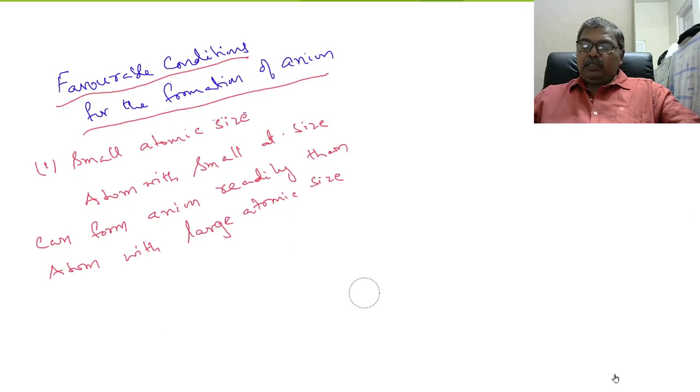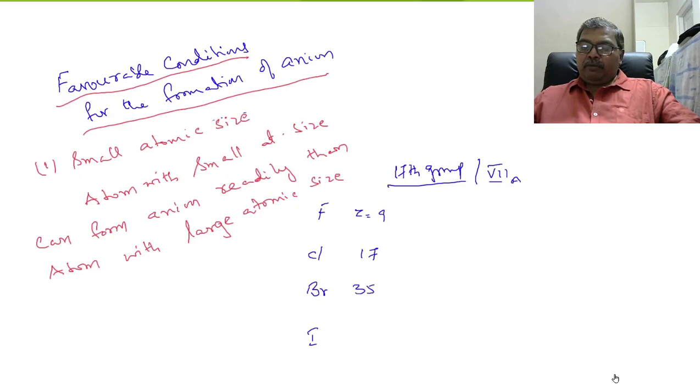Suppose you take 17th group elements or 7A group elements: fluorine, chlorine, bromine, iodine. Fluorine atomic number is 9, chlorine 17, bromine 35 and iodine is 53.